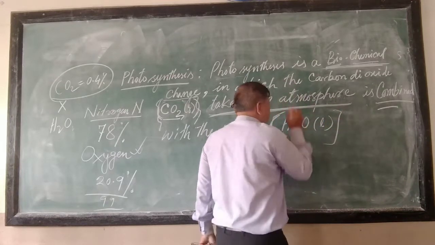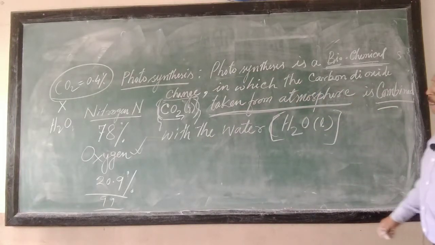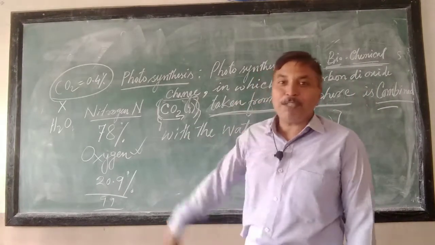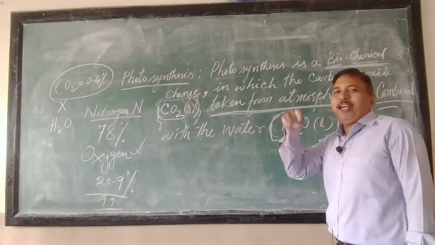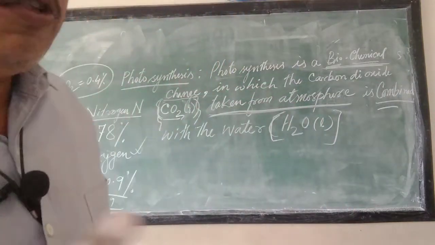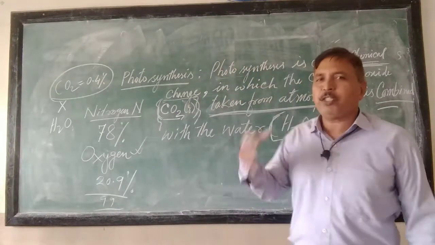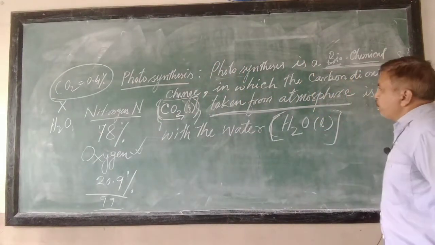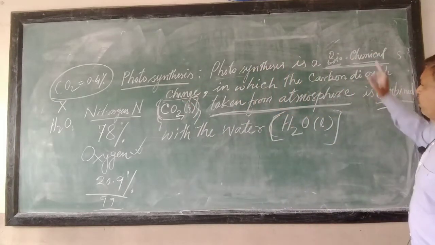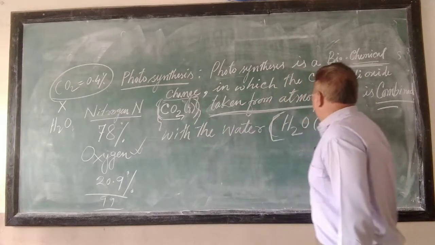So this way you write water. The plants take this water from where? They take this water from the soil. You have already read in your classes about the function of roots. Roots absorb water and minerals from the soil. So in the process of photosynthesis, the plants get carbon dioxide from the atmosphere.